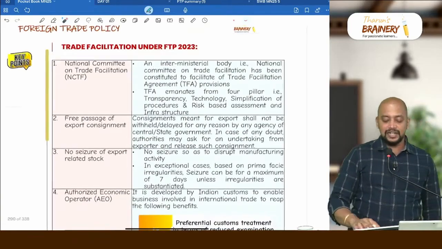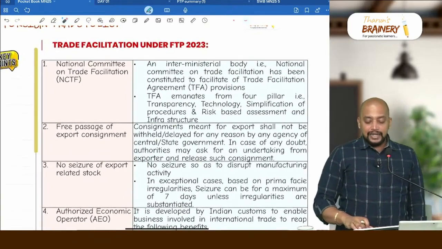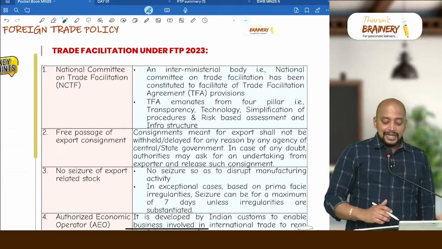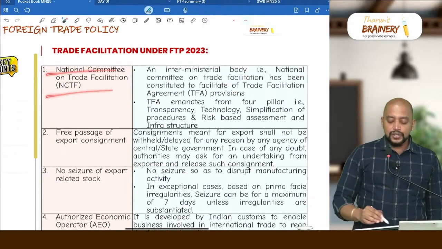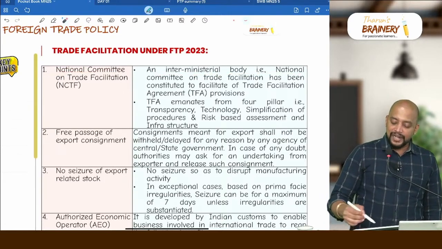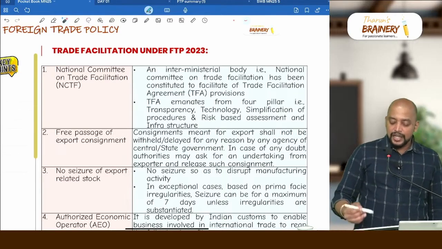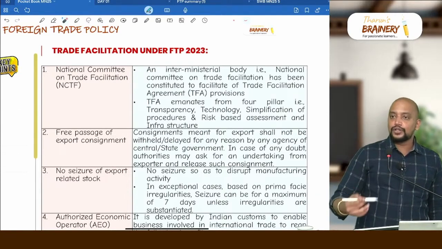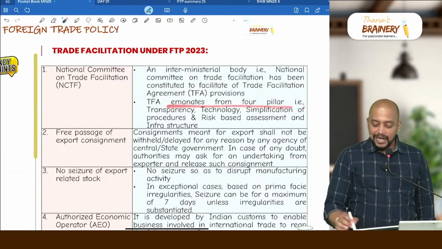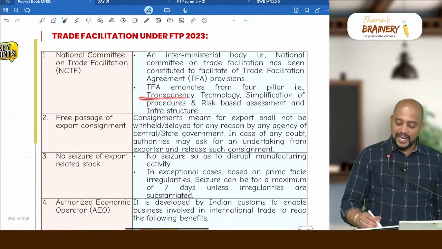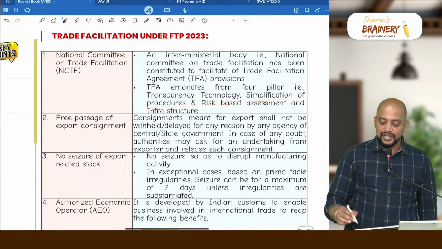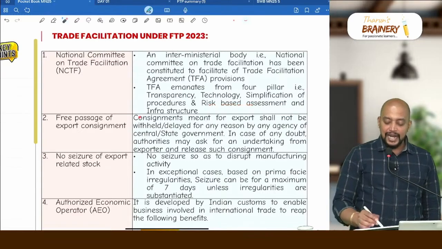Then trade facilitation under foreign trade policy, and this trade facilitation is like they have appointed one committee, National Committee on Trade Facilitation. It's an interministerial body, and they will provide a lot of trade facilitation measures in order to encourage people to do exports, okay. Trade facilitation has been constituted. TFA emanates from 4 pillars. So what is that? Transparency, they will be transparent. Then technology, simplification of procedures, and risk-based assessment and infrastructure.